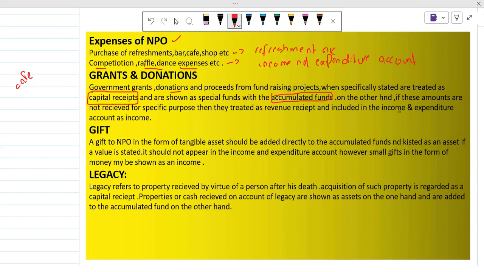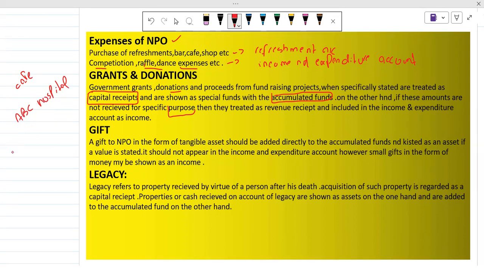On the other hand, if these amounts are not received for a specific purpose, like if any NPO is going to, if we stick to that example, ABC hospital, for example, ABC hospital is going to open, we can say, a new branch.